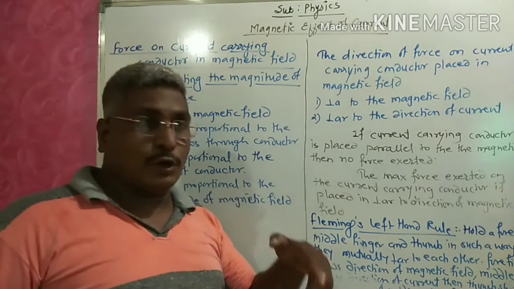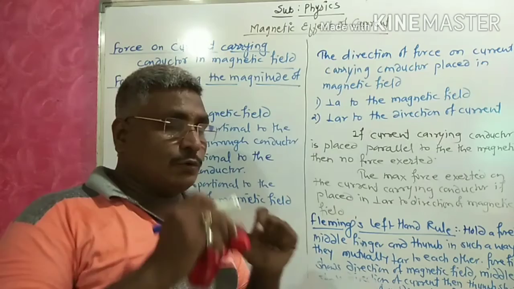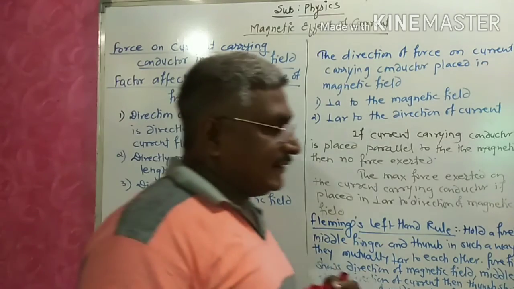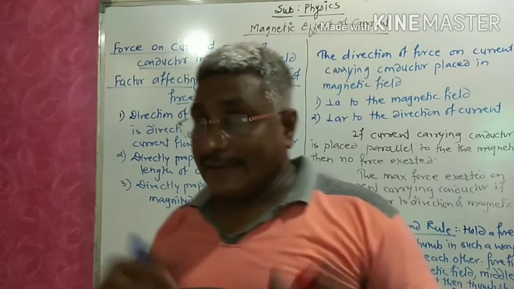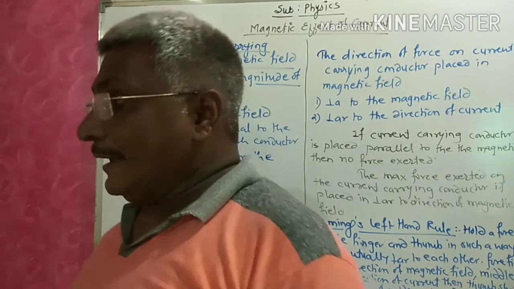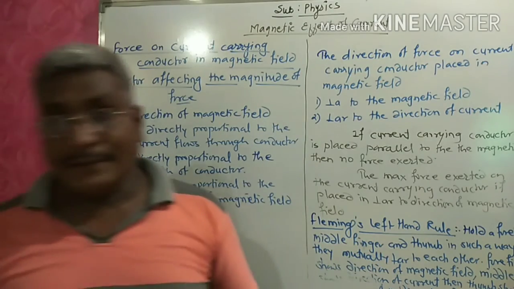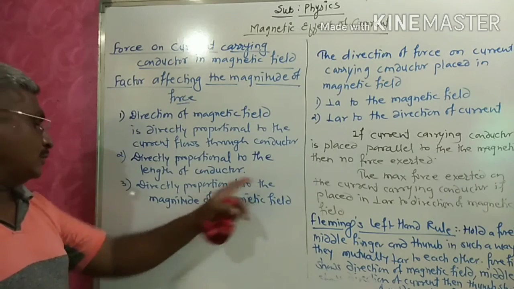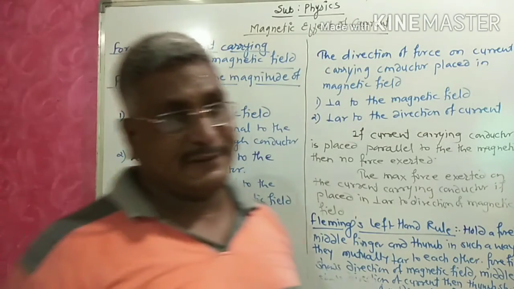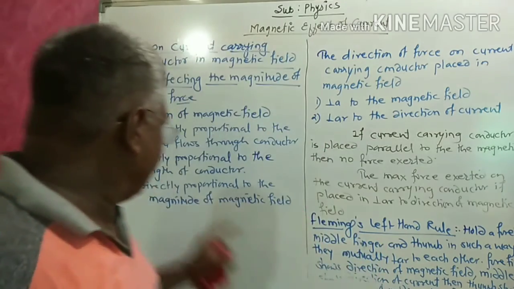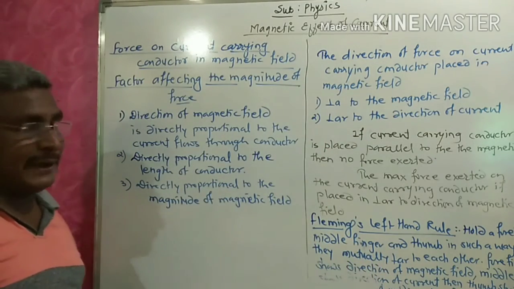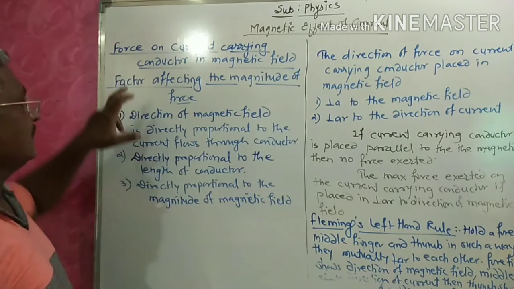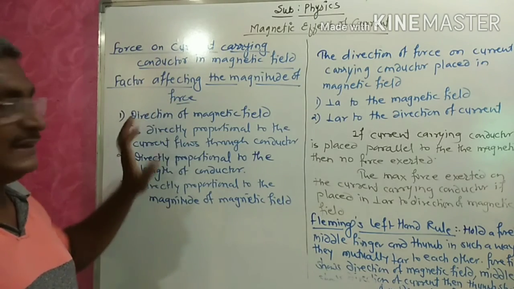In that diagram you saw the conductor; if the length increases, the force will also increase, and if the length decreases, the force will decrease. Third factor is that it is directly proportional to the magnitude of the magnetic field. So the magnitude of force depends on these three factors.